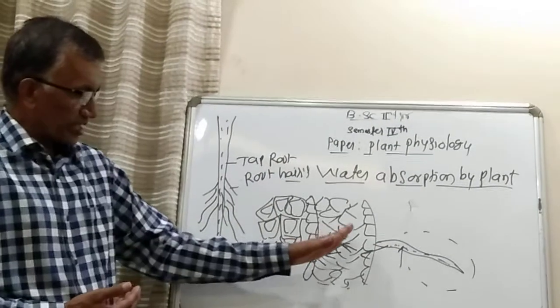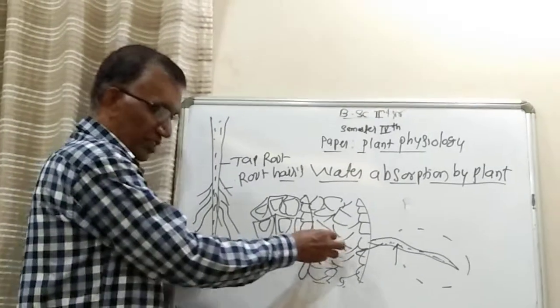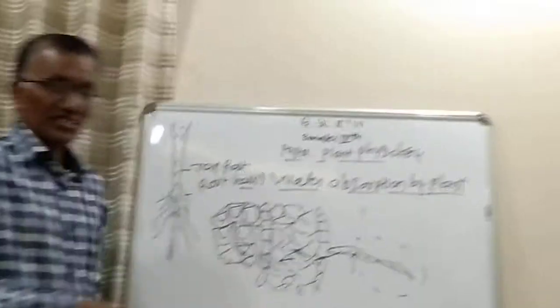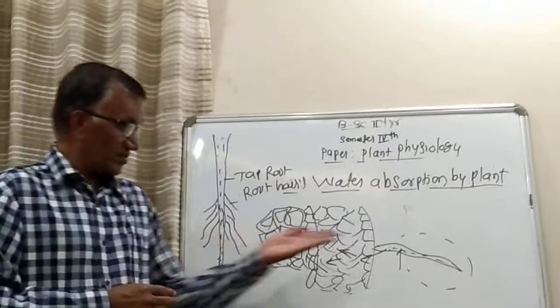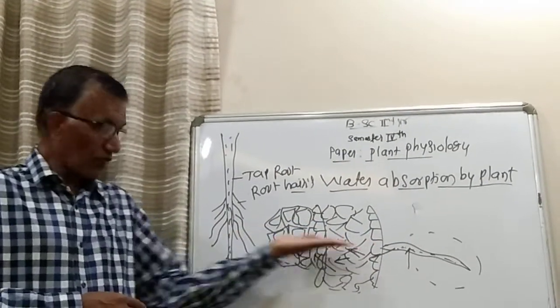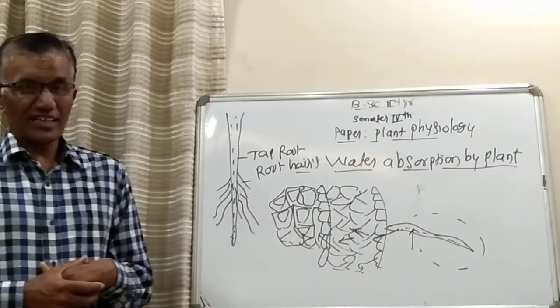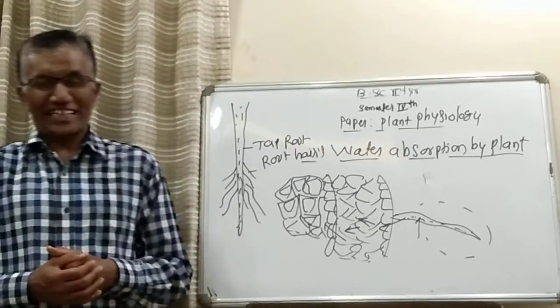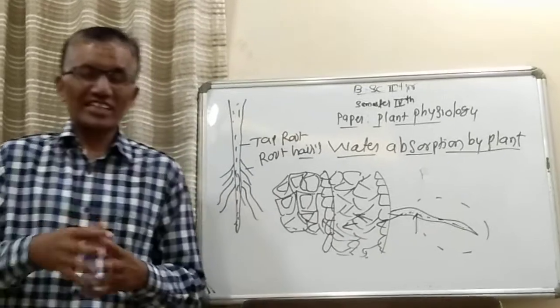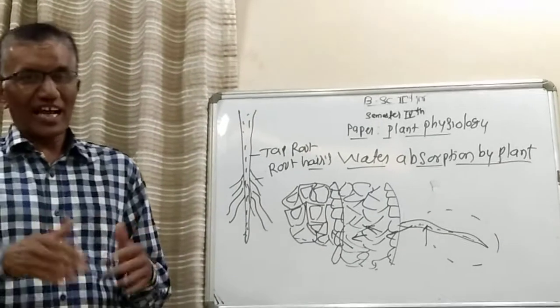Likewise, the osmotic pressure of cortical cells, endodermal cells, and xylem cells is higher when compared to root hairs. So in this way osmotically water goes from root hairs to the topmost level of the plants, and while absorbing water osmotically, metabolic energy is utilized in the form of ATP molecules, therefore it is known as osmotically active absorption of water.